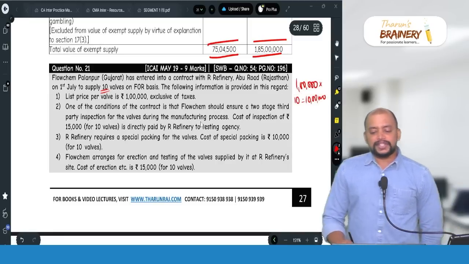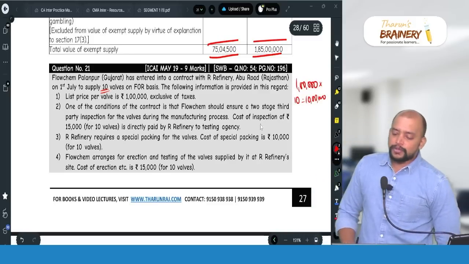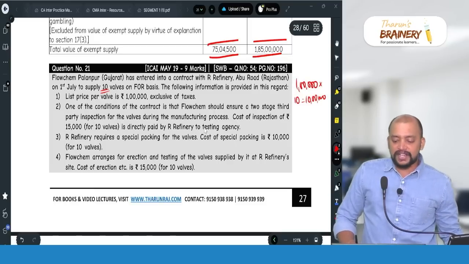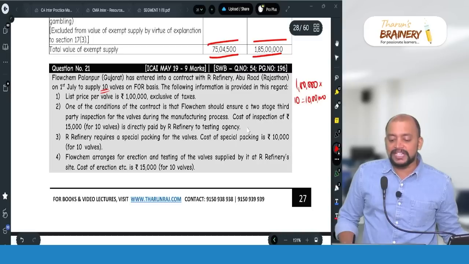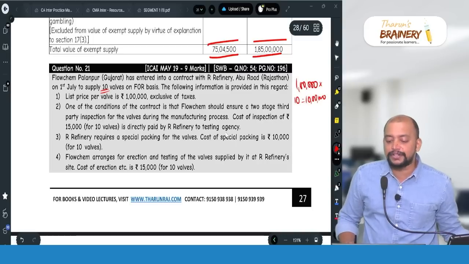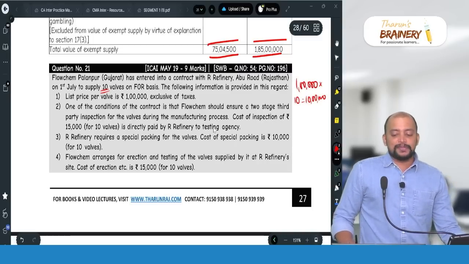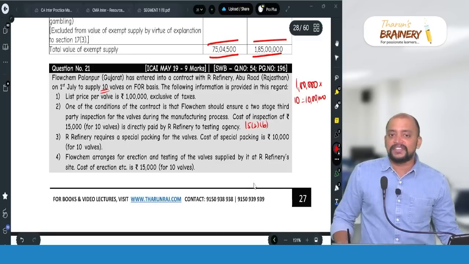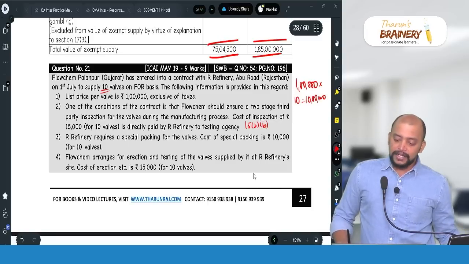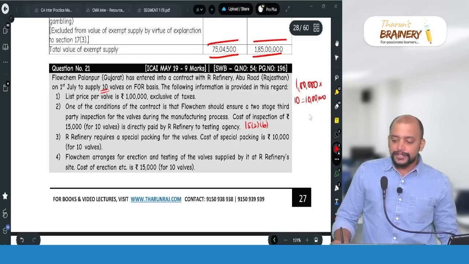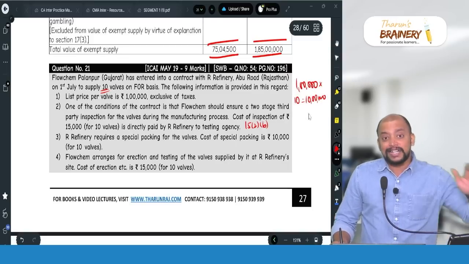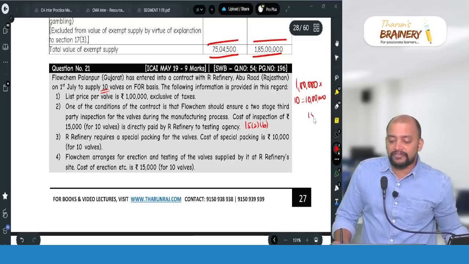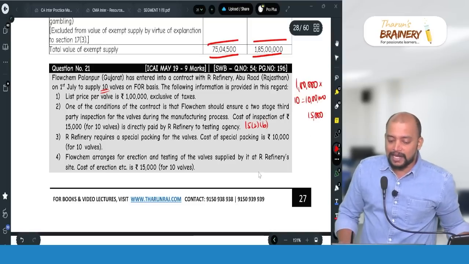One of the conditions of the contract is that Flowchem should ensure a 2-stage third-party inspection for the valves during the manufacturing process. Cost of inspection, 15,000, is directly paid by our refinery to the testing agency. So which means 15(2)(b), any amount that the supplier is liable to pay but which is paid by the recipient should be included in the value. So 15,000 rupees for 10 valves, not 15,000 per valve. So therefore add the entire 15,000, don't multiply with 10.